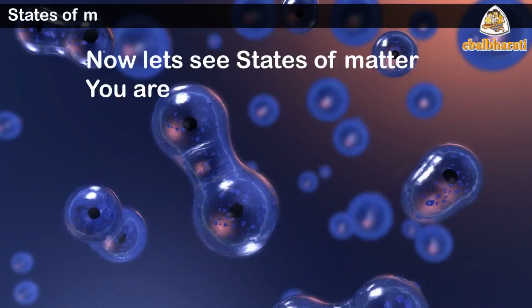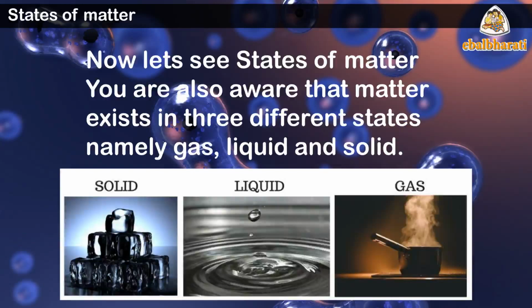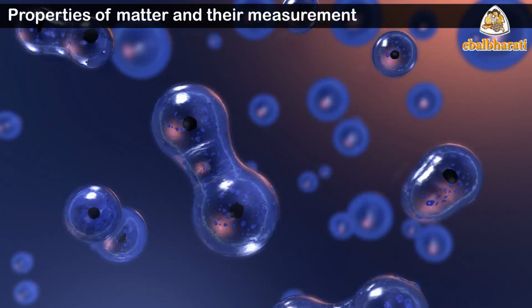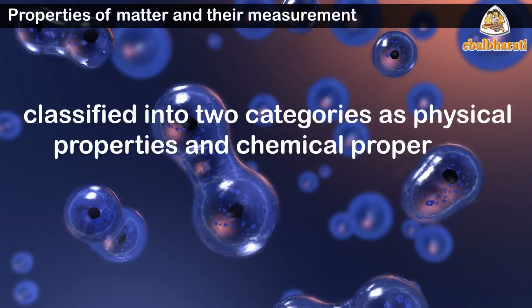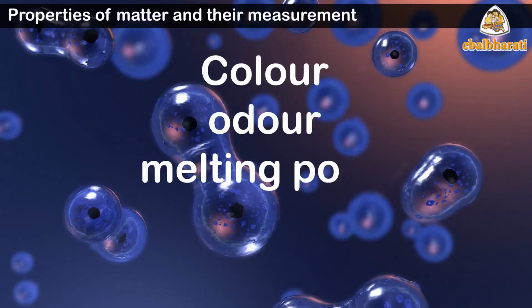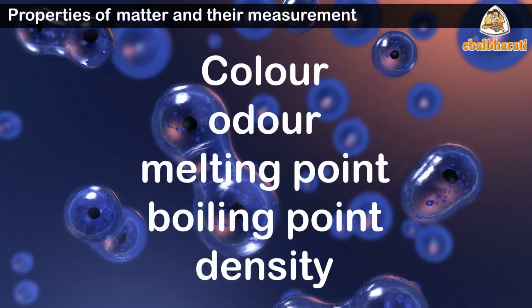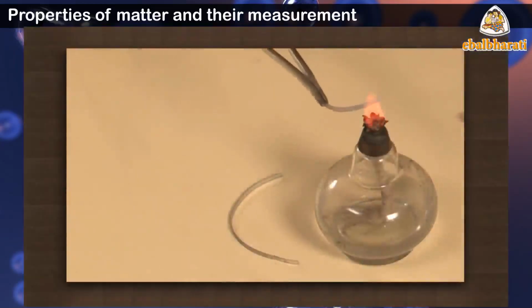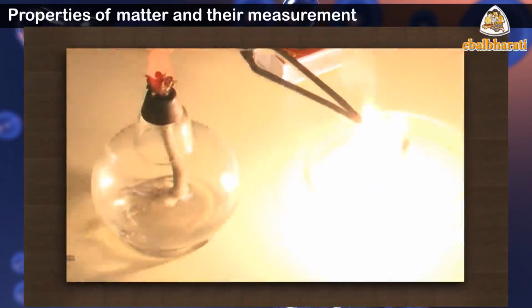Now let's see states of matter. You are also aware that matter exists in 3 different states, namely gas, liquid, and solid. Properties of matter and their measurement can be classified into 2 categories: physical properties and chemical properties. Color, odor, melting point, boiling point, density, etc. are physical properties. An example of chemical properties: coal burns in air to produce carbon dioxide, or, as shown in figure, magnesium wire burns in air in the presence of oxygen to form magnesium oxide.